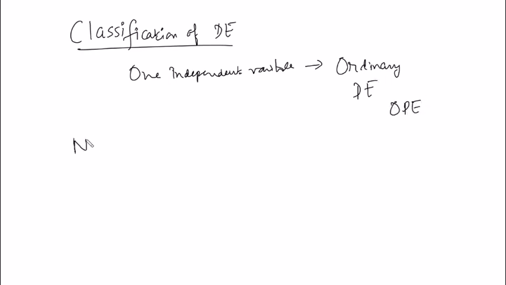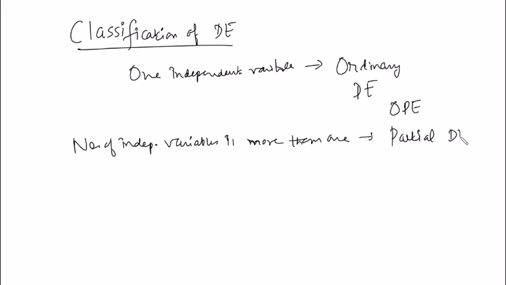And if the number of independent variables is more than one, that differential equation is known as a partial differential equation, PDE. So that's the usual standard terminology. Anybody calling ODE means one dependent variable, one independent. PDE means one dependent but the number of independent variables is more.